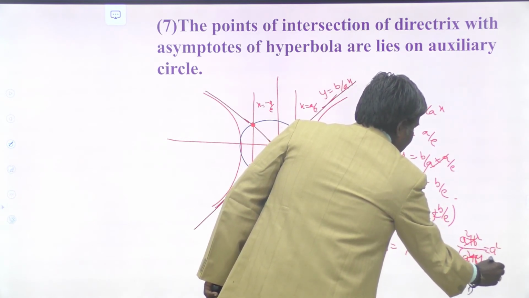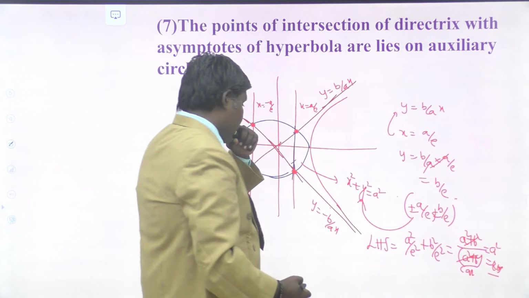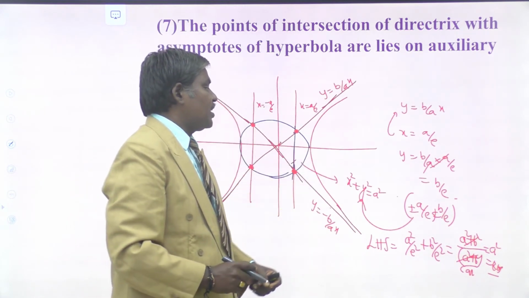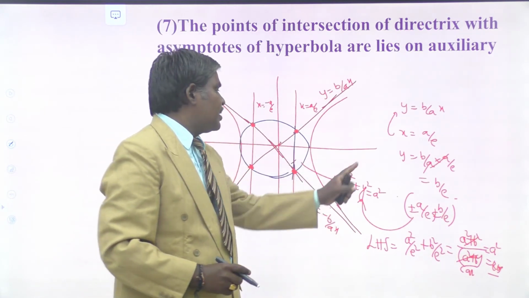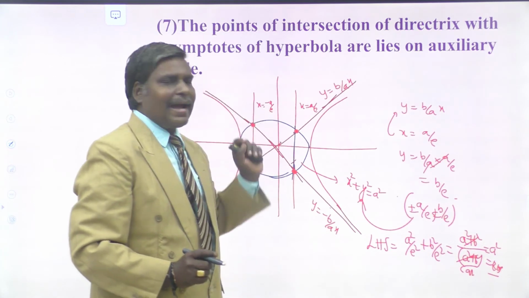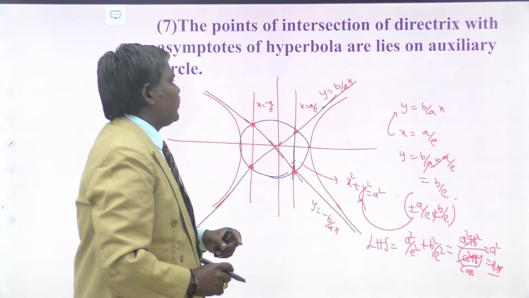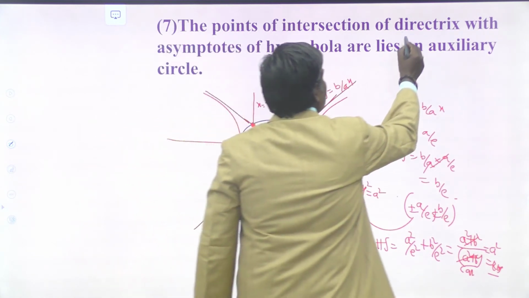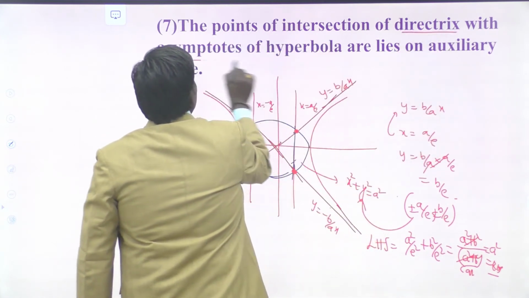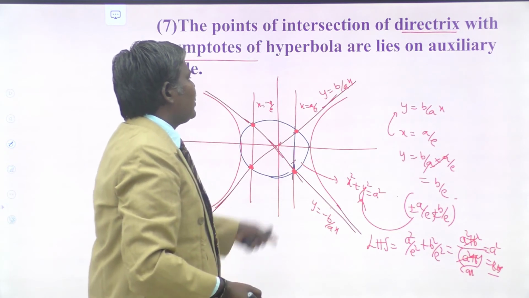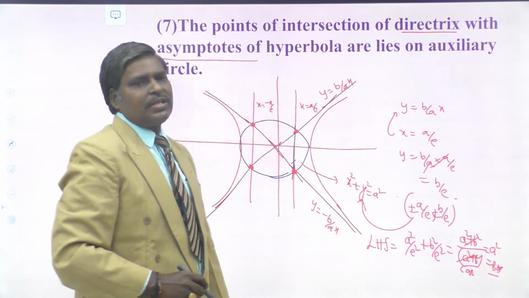That is a square, that is RHS. So your points of intersections plus or minus a by e comma plus or minus b by e lie on your auxiliary circle. So this is a very nice property. The points of intersections of the directrix with the asymptotes of the hyperbola always lie on the auxiliary circle.